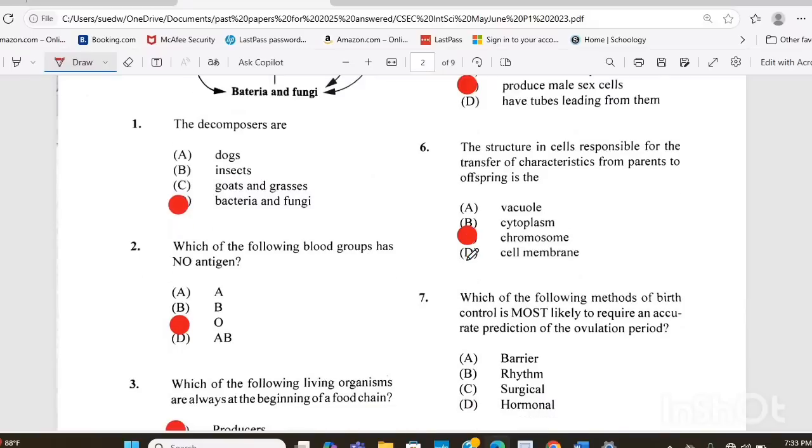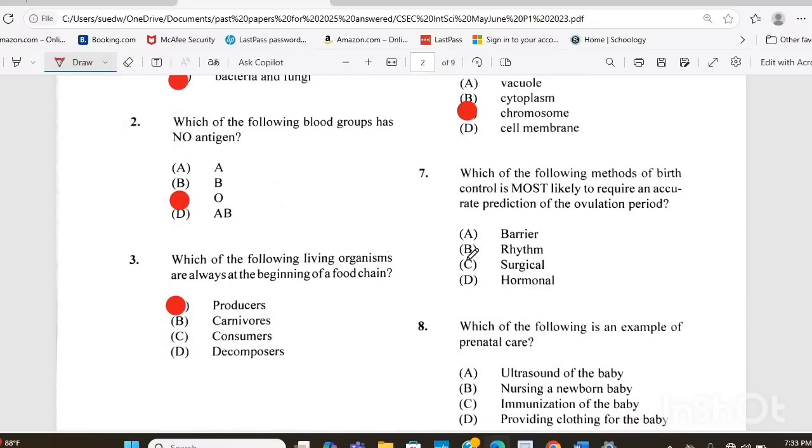Chromosome. Question 7. Which of the following methods of birth control is most likely to require an accurate prediction of the ovulation period? Is it the barrier method, the rhythm method, surgical method, or the hormonal method? The answer there is B, the rhythm method.